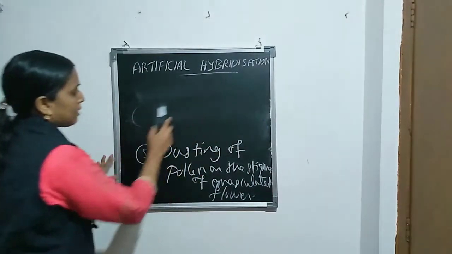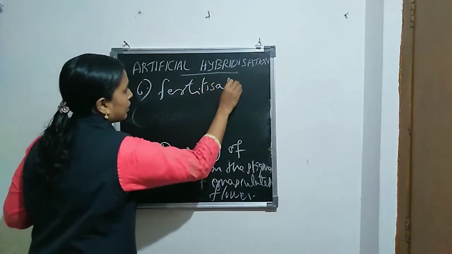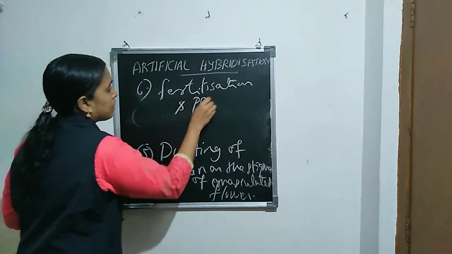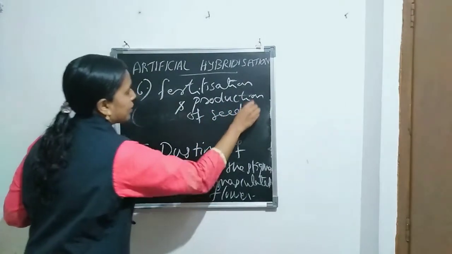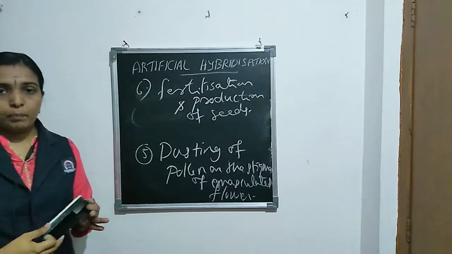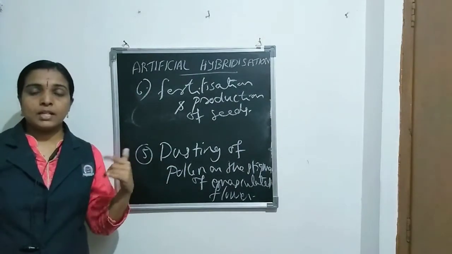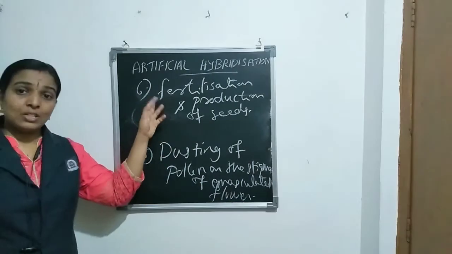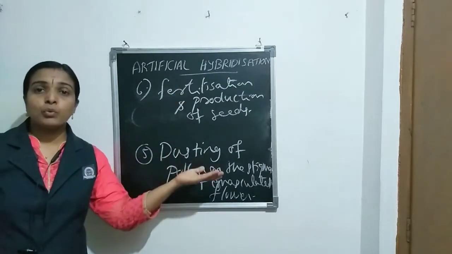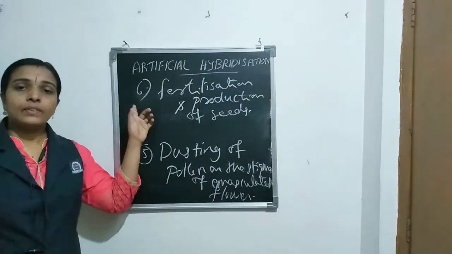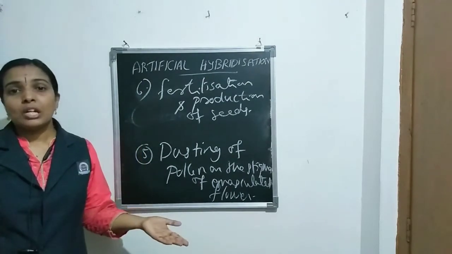Then in the sixth step, fertilization and production of seeds. This is naturally occurring in plants. After dusting, the pollen grains germinate on the stigma. Then that leads to fertilization. Then fertilization leads to the production of fruits and seeds. That is the sixth step in artificial hybridization, which occurs naturally in plants.